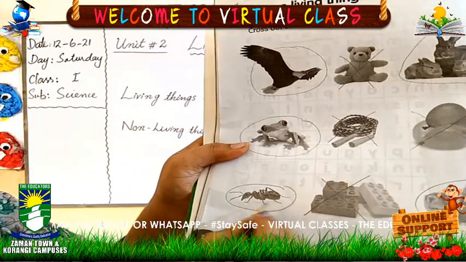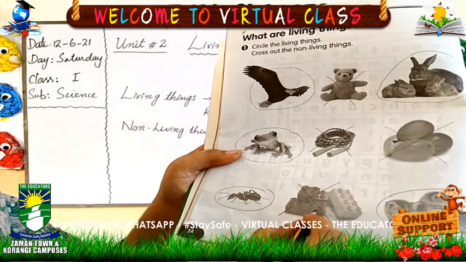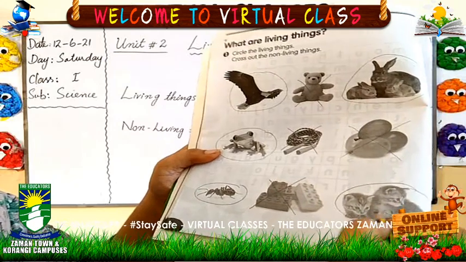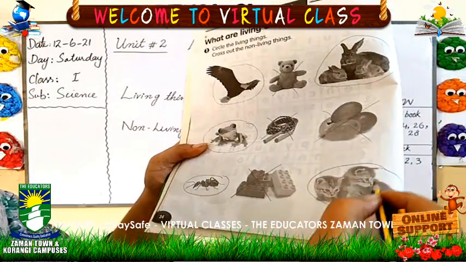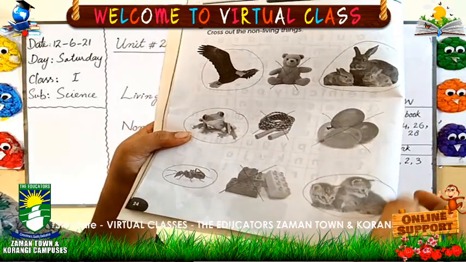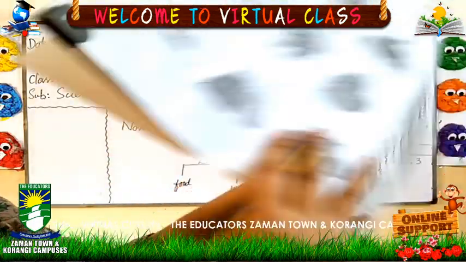Ant is living. So you will make a circle here. These are toys. So you will make a cross. This is non-living. You can see here some cats. They are living or non-living? Living. So you will make a circle here. Done. Now come on to the next page.